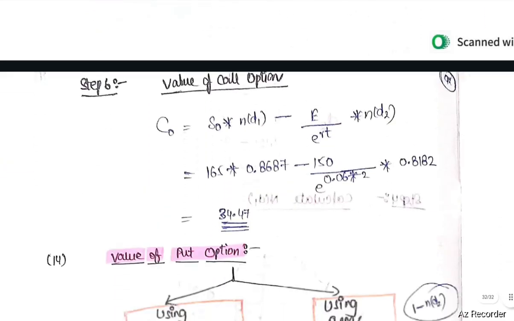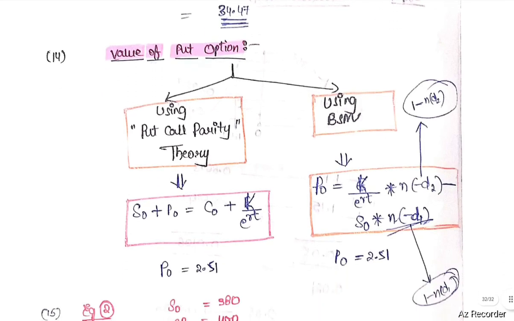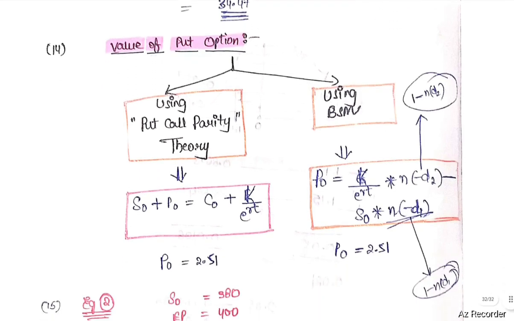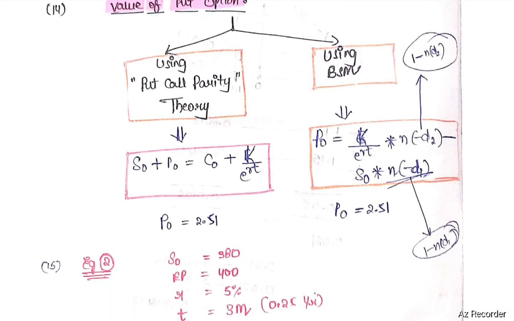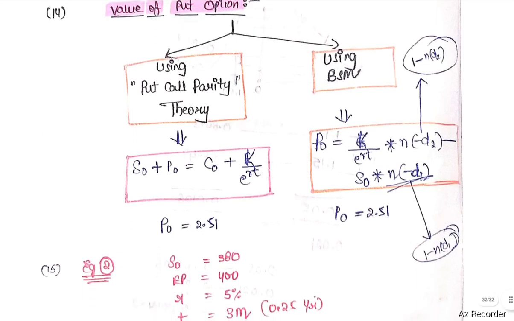Next, how to calculate the value of a put option. Value of put option using put-call parity theory: S0 plus P0 equals C0 plus E or K divided by e to the power RT.